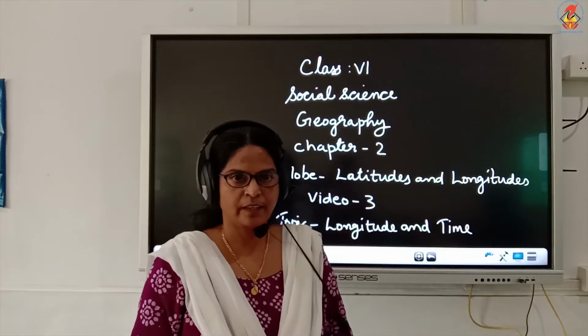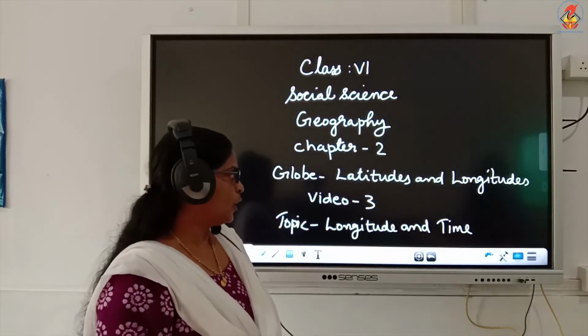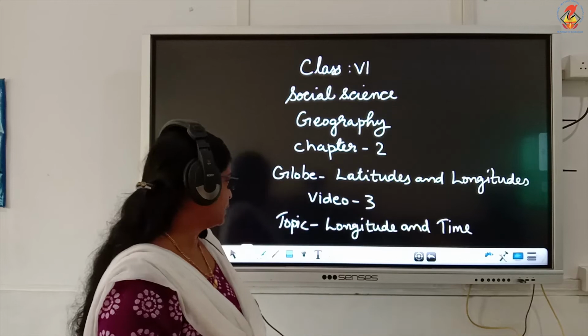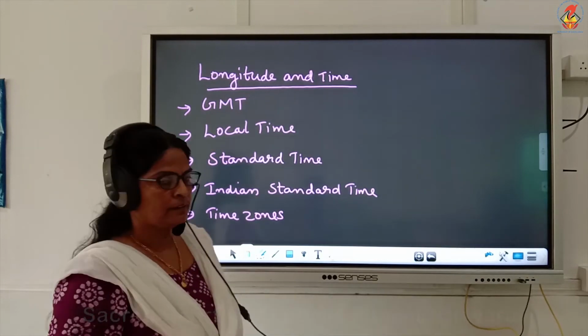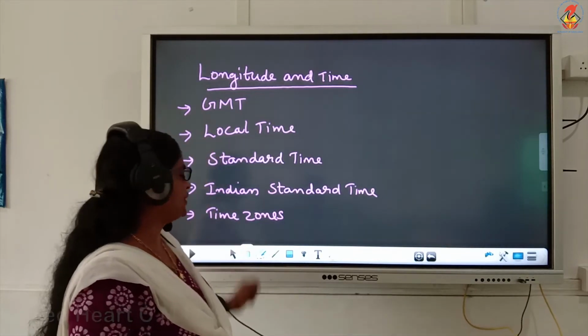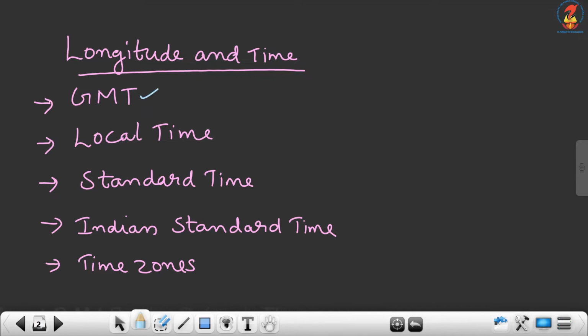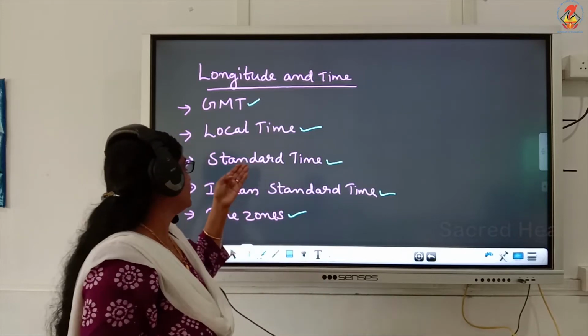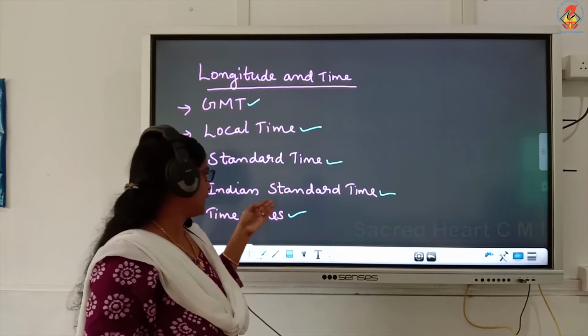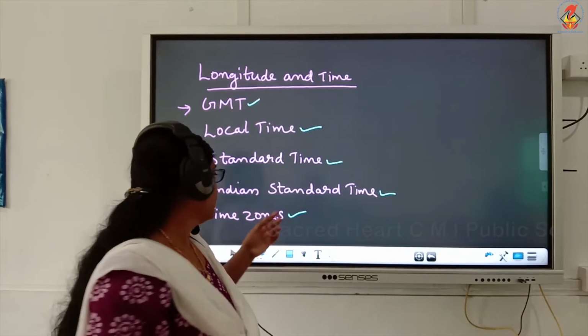Hello students, we will continue the chapter Globe, Latitudes and Longitudes with a new topic, longitude and time. Here we will discuss GMT, then local time, standard time, Indian Standard Time and time zones. We are going to discuss the relationship between longitude and time, then GMT, local time, standard time, Indian Standard Time and the time zones.